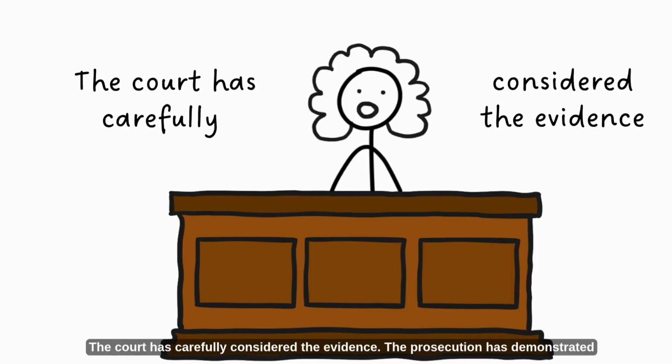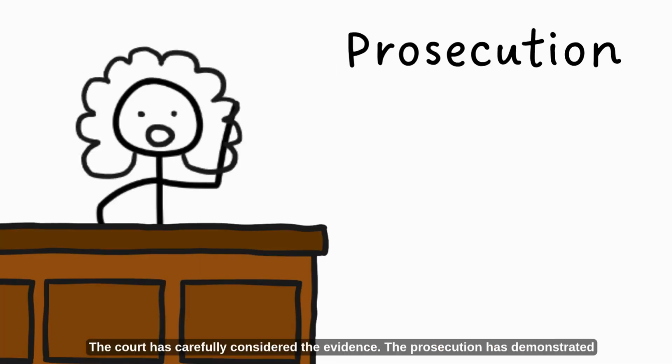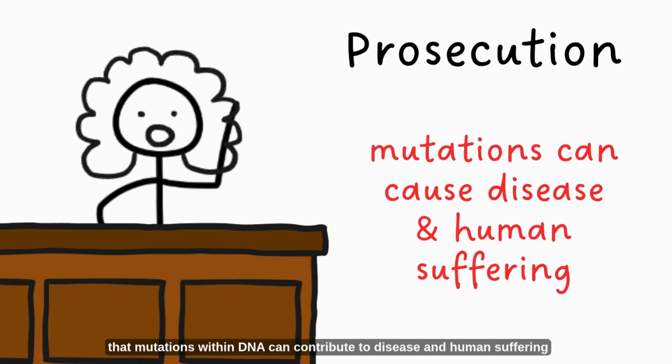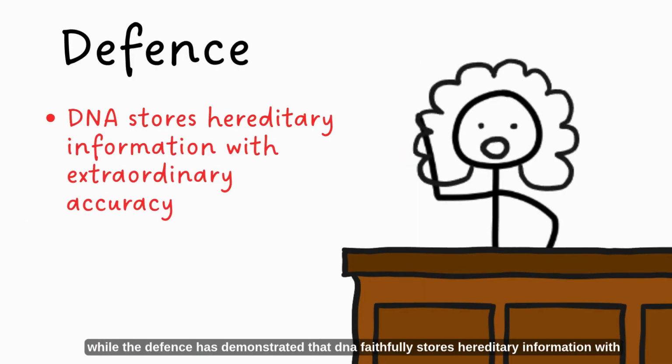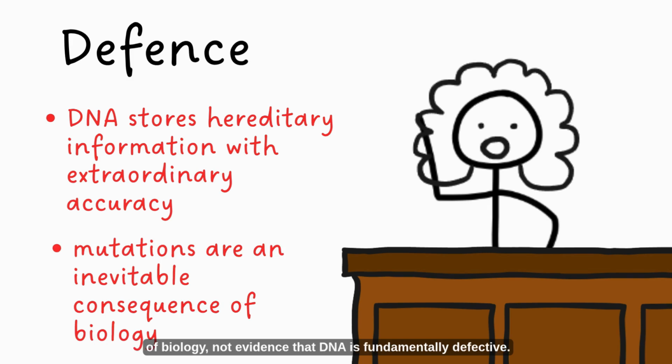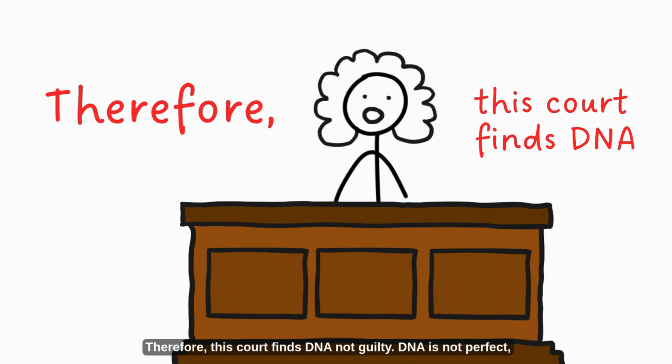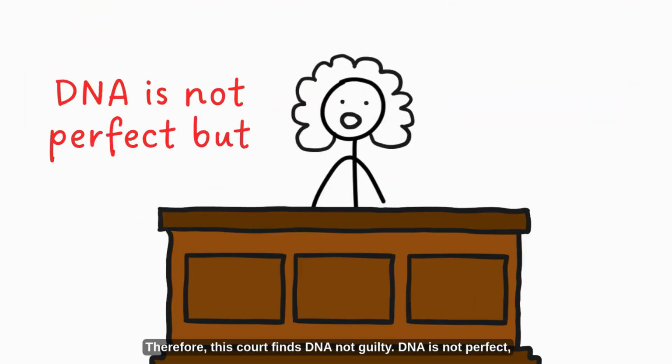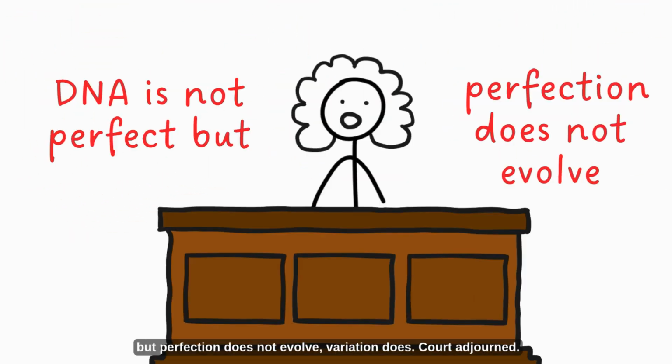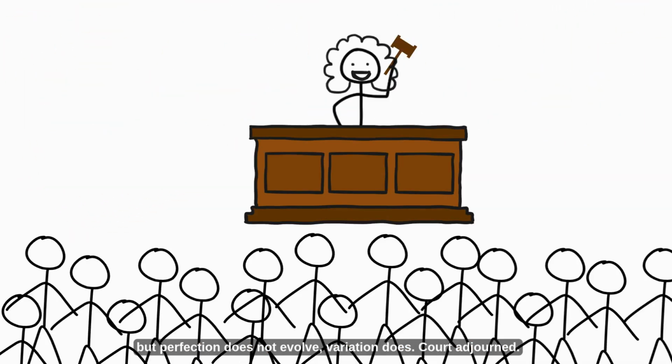The court has carefully considered the evidence. The prosecution has demonstrated that mutations within DNA can contribute to disease and human suffering, while the defense has demonstrated that DNA faithfully stores hereditary information with extraordinary accuracy, and that mutations are an inevitable consequence of biology, not evidence that DNA is fundamentally defective. Therefore, this court finds DNA not guilty. DNA is not perfect, but perfection does not evolve, variation does. Court adjourned.